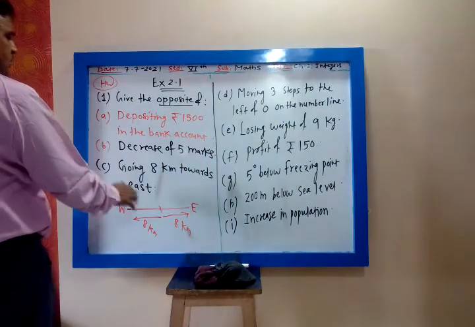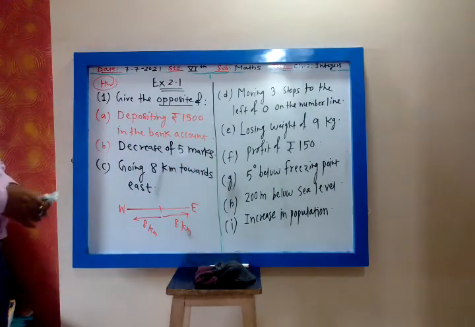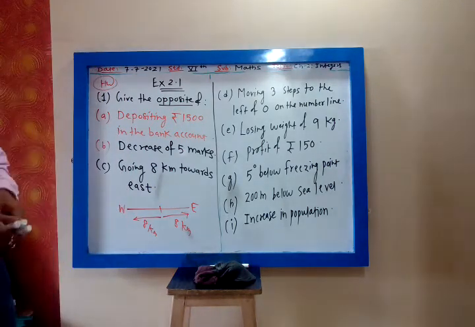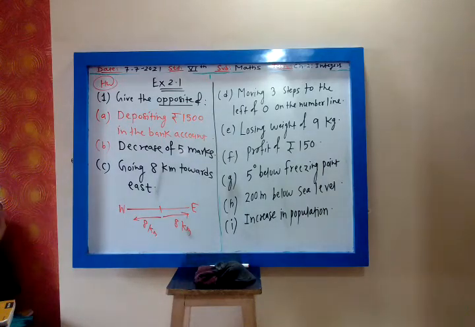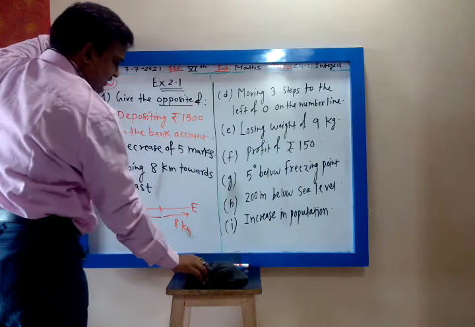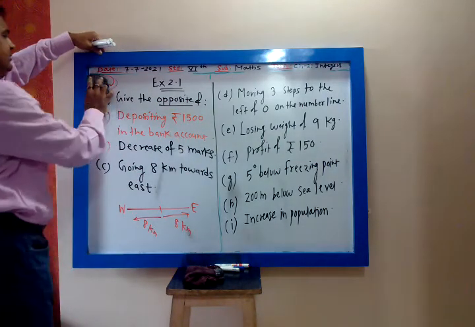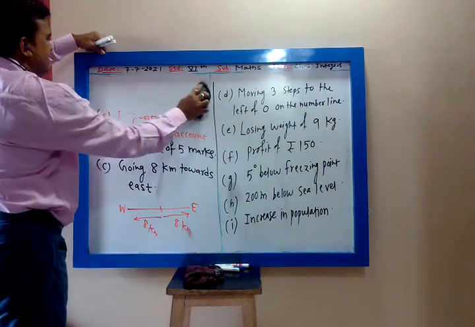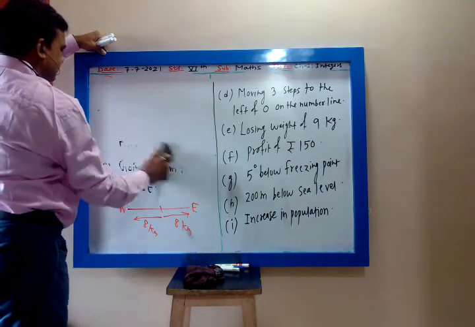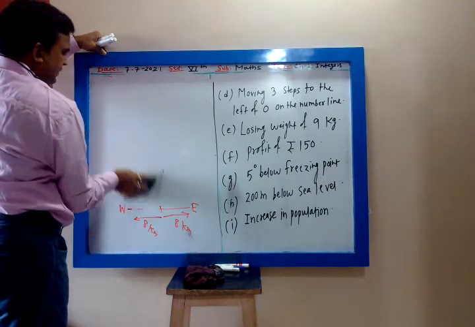Okay, so all are homework. Up to I, all are homework. You have to write down the opposite of this sentence. All are easy. You can write the opposite. Leave one line gap for the answer. Ask the doubt. Yes.